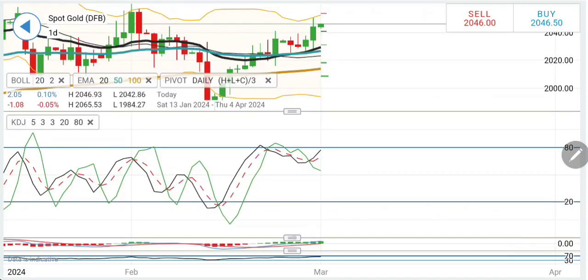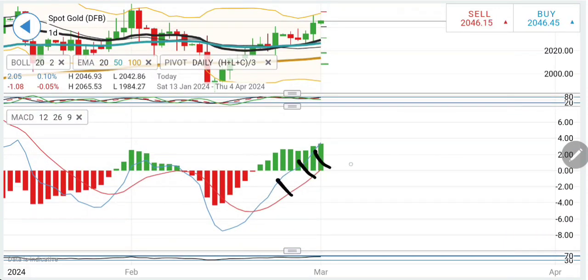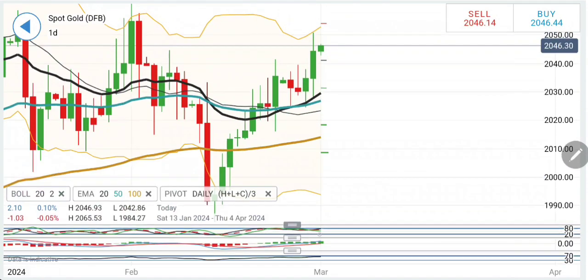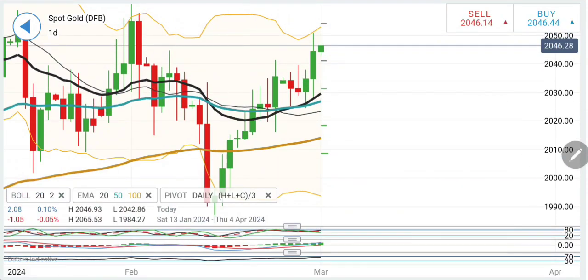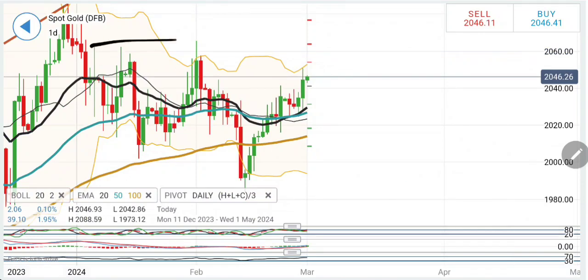The stochastic is rising on the daily chart. The MACD is divergent. The MACD is bullish, looking upwards. RSI is rising as well. Considering this, one can buy at 2048 levels with a caution note at around 2051, 52, and then 2055, 56, very nearby. But beyond that, I will be looking forward to the 2060-65 zone, which is the critical milestone for the day, which is going to remain critical for the week as well.